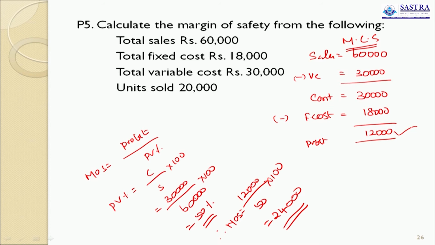But relevant information for PV ratio is available: contribution divided by sales into 100. So we calculate PV ratio, then go for margin of safety. These are all the steps we have to follow to solve the problem. Okay.